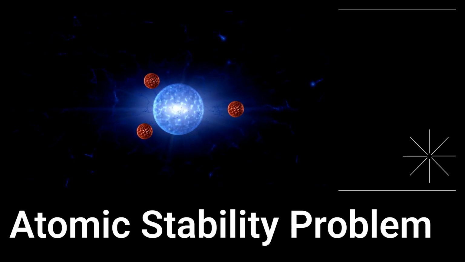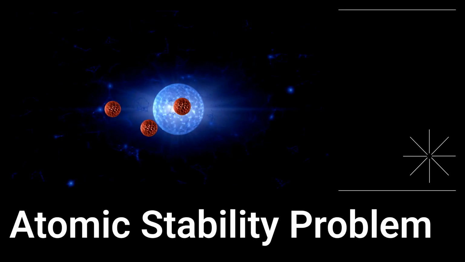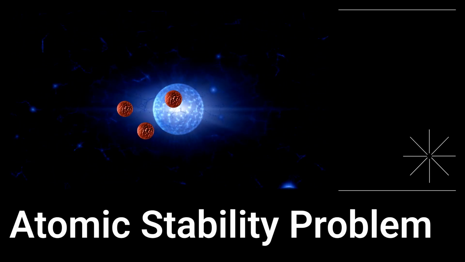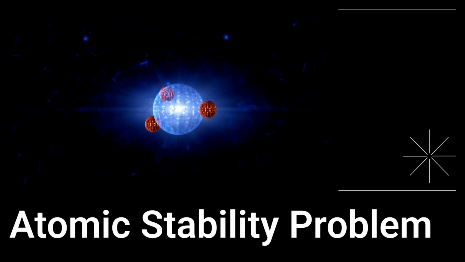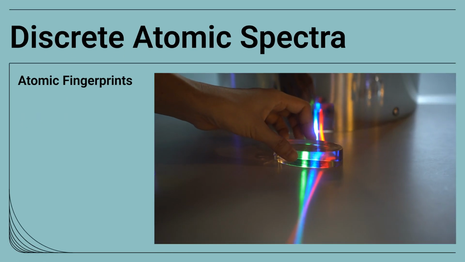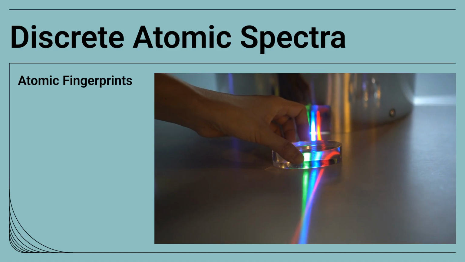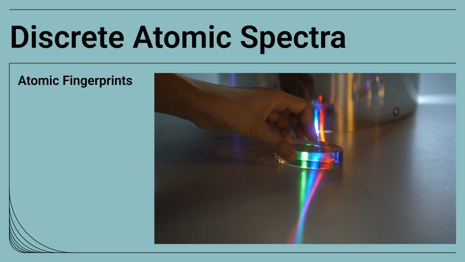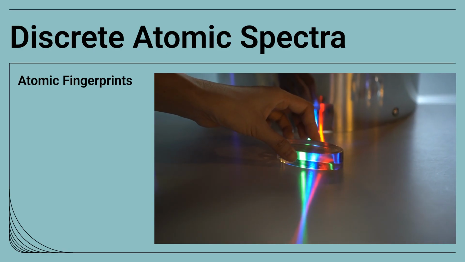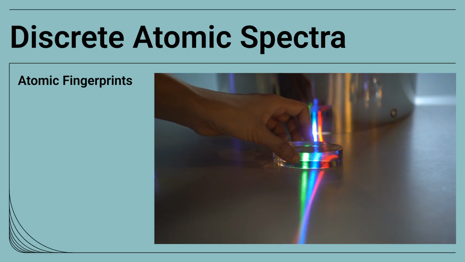The very structure and behavior of atoms also posed significant challenges to classical physics. Rutherford's model of the atom, with electrons orbiting a nucleus like planets around a sun, classically predicted that electrons should continuously lose energy and spiral into the nucleus, leading to atomic instability. But atoms are stable. Furthermore, when atoms are excited, they emit light only at specific, discrete wavelengths, producing unique spectral lines. Classical physics predicted a continuous spectrum, failing to account for these distinct "fingerprints" of elements.